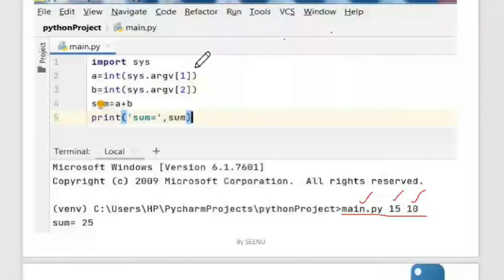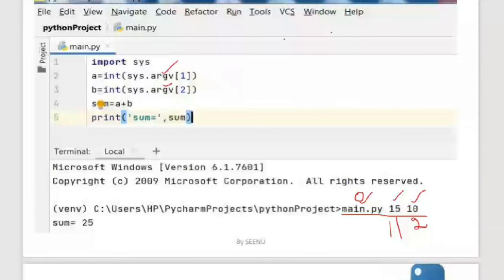The first argument that you have passed is main.py. So that's the program name. You can understand this is at 0, this is 1 and this is at 2. What is 0? 0 is nothing but the name of the program.